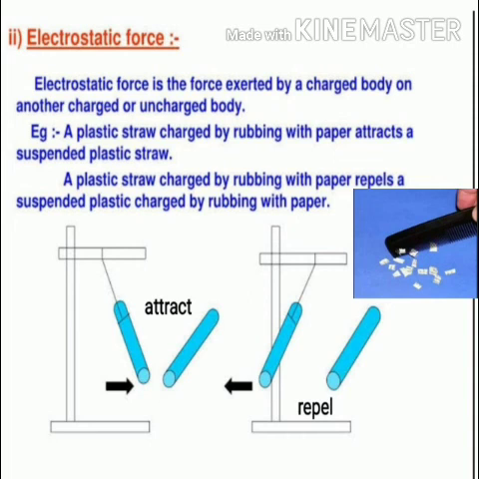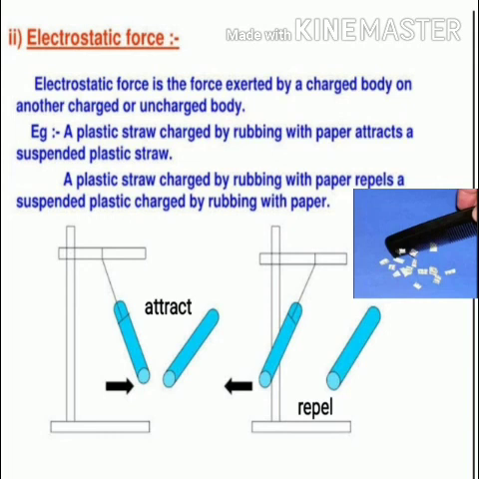Now rub the suspended straw also with the piece of paper, and again bring the straw which you hold close to the straw which is suspended. This time you will find both straws repel each other. Why is it so? Because on rubbing, both straws acquire a kind of charge. In the first case, the straw which you were holding attracts the other one because the other one is uncharged.